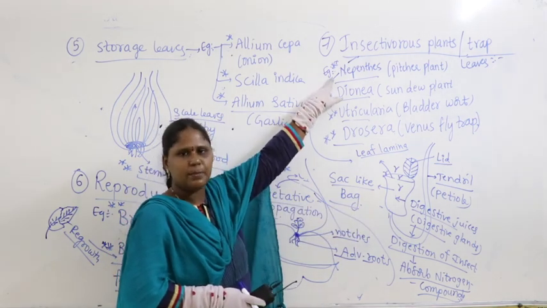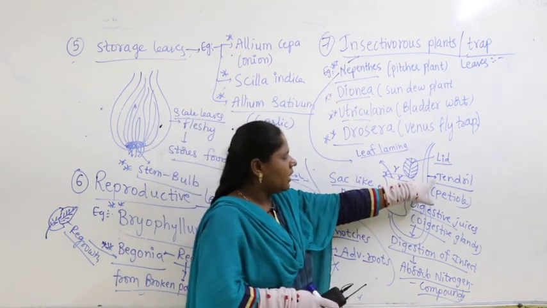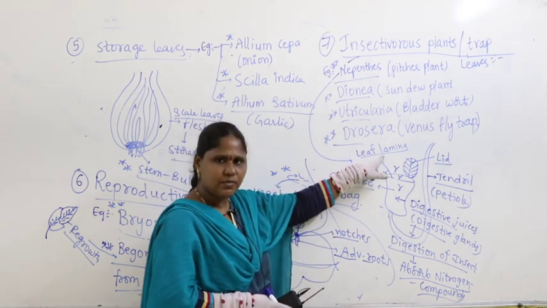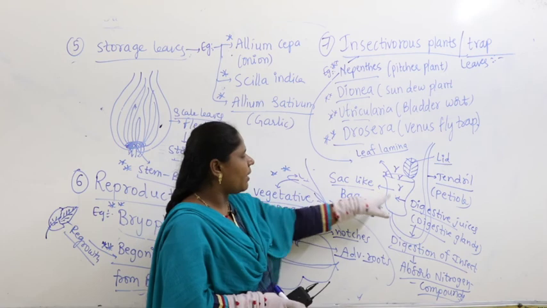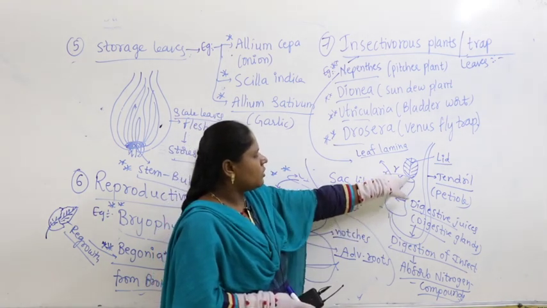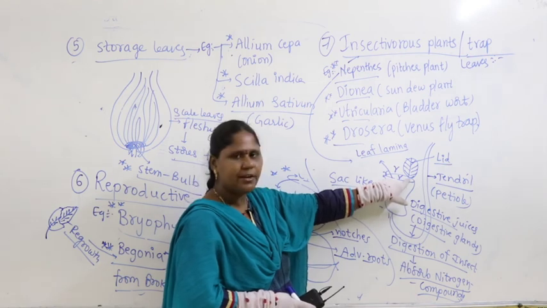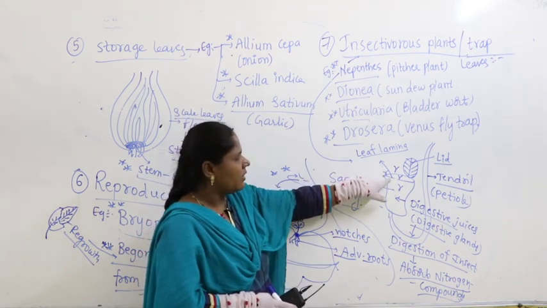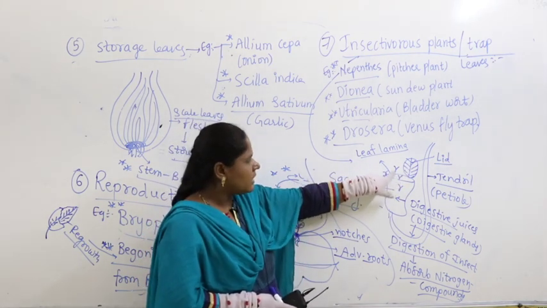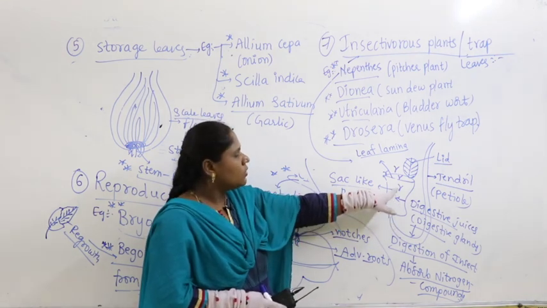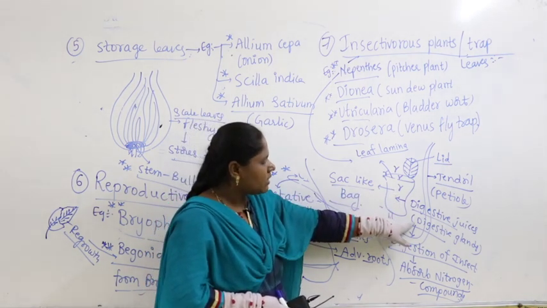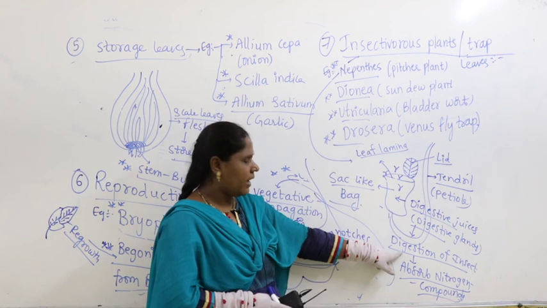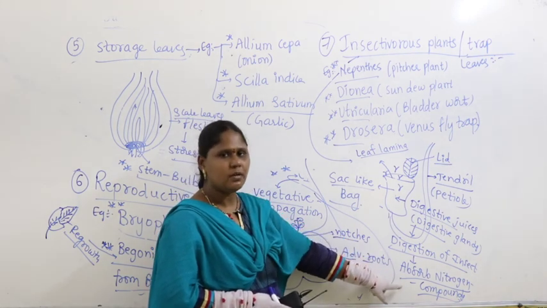For example, we are talking about Nepenthes. In Nepenthes what do you find? Tendril is nothing but petiole. At the end of the tendril, leaf lamina, leaf surface area gets modified into a sac like bag. This is a bag like structure on which you find a lid like structure. What is the lid for? For closing and opening. Now whenever an insect comes in contact with that, immediately the lid gets closed, and the insect is trapped inside. To digest the insect, digestive glands release digestive juices, and that causes digestion of the insect, and it absorbs nitrogen compounds from the insects.